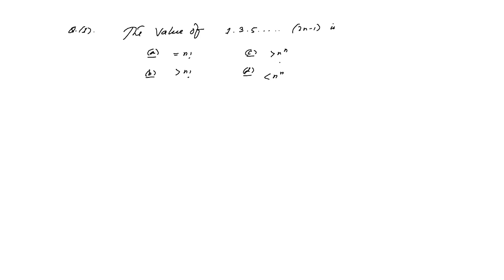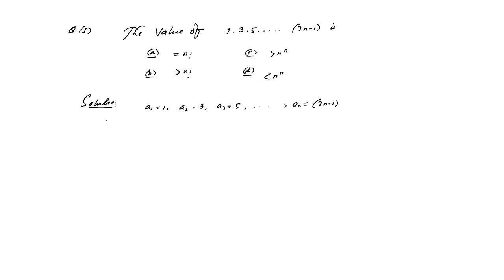So now the question is how we will solve this problem. We just take the numbers a1, a2 up to an like this: a1 equals 1, a2 equals 3, a3 equals 5, and an equals 2n minus 1.